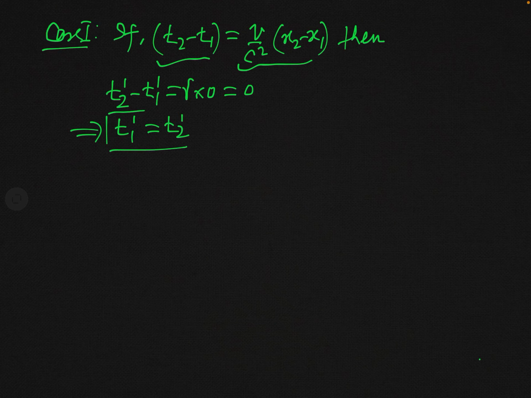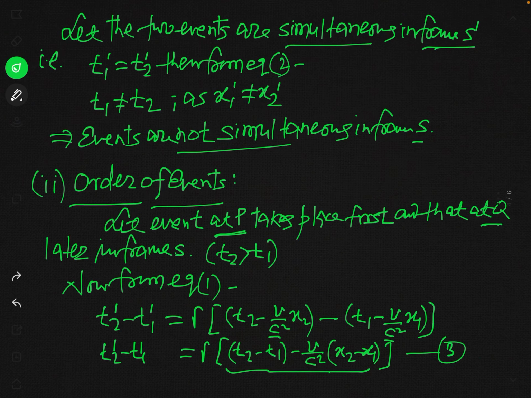So what does it mean? It means that the two events are simultaneous in frame S prime, although they are not simultaneous in frame S, because our assumption is that the event at P takes place earlier and the event at Q takes place after some time, so T2 is greater than T1.